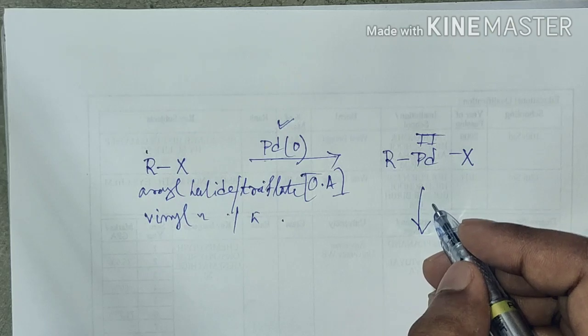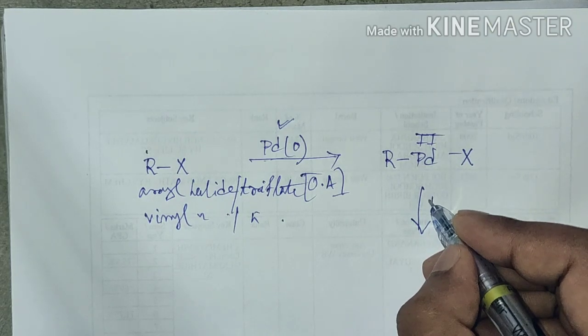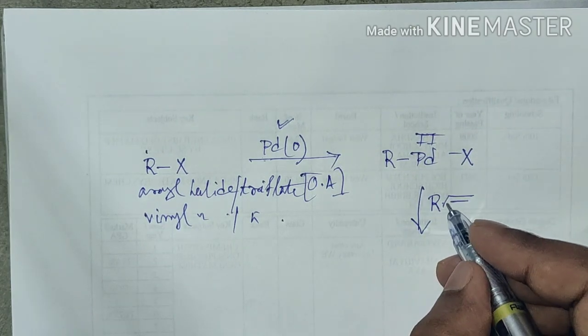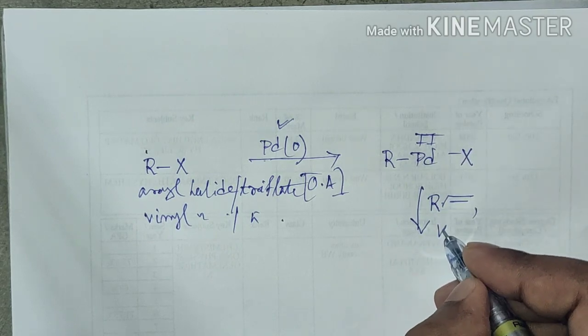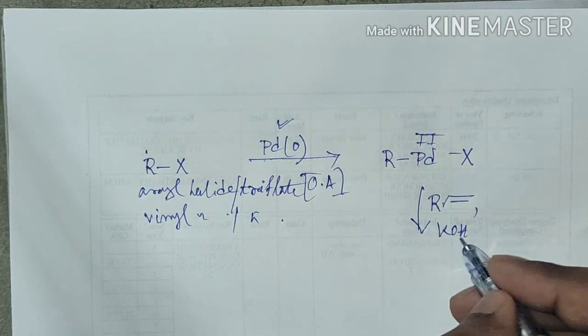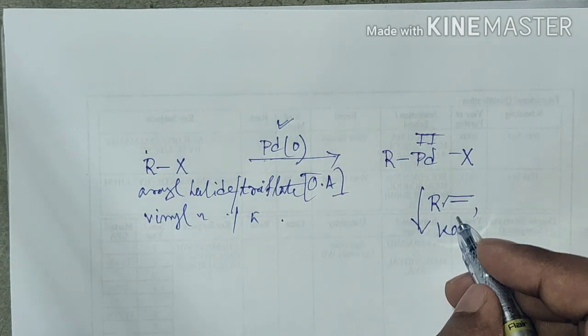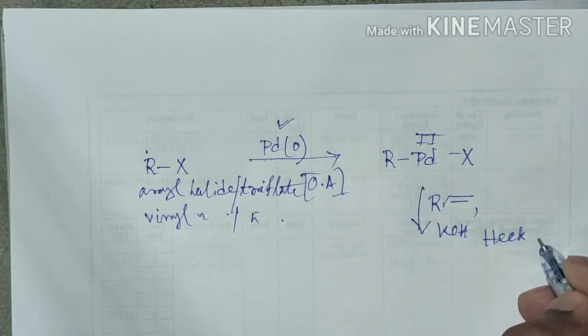Then there will be another reactive partner present in the reaction medium. If the other reactive partner is an olefin, and there is a base in the reaction medium, then such a coupling reaction is known as Heck coupling.